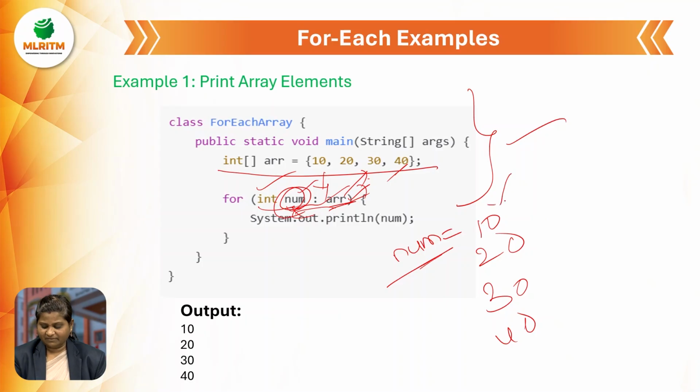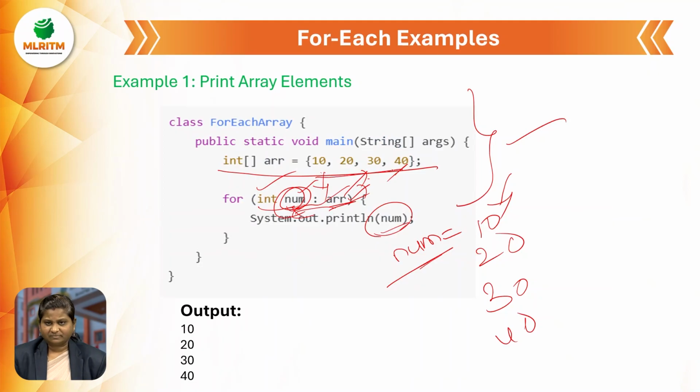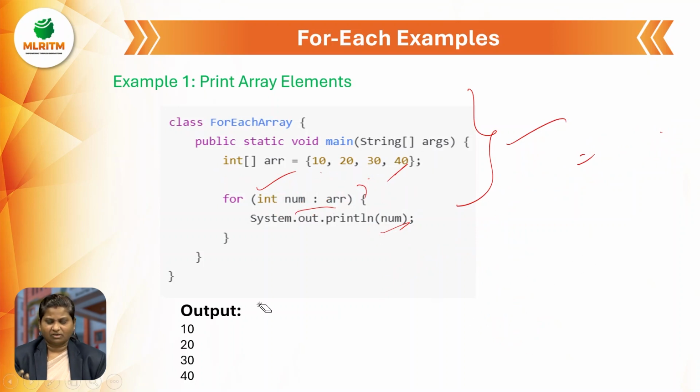From the array we are getting the number values. See here, is there any condition like i less than or equal to 4 or array length? Is there any condition? No. And are we updating any kind of value, number incrementation or array decrementation? No. So it is very simple.